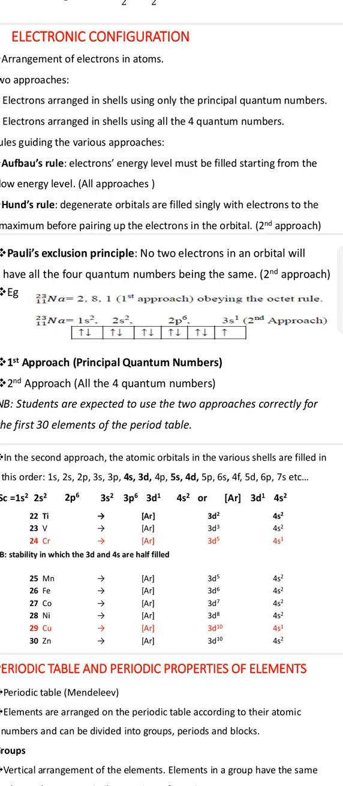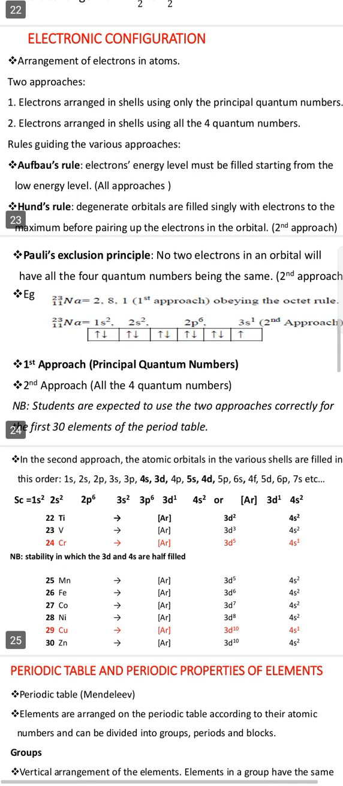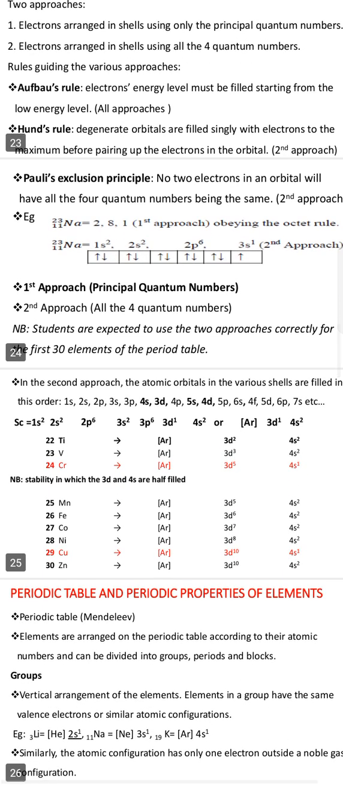Hund's rule is stating that, for example, if I have a p orbital to fill, I will fill the 3 orbitals with just one single electron each before I pair them up with the other electron. You get it here. So degenerate orbitals are filled singly with electrons before pairing them. Pauli's exclusion principle says no two electrons in an orbital will have all quantum numbers